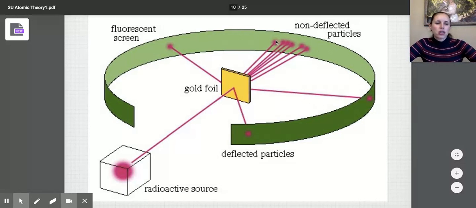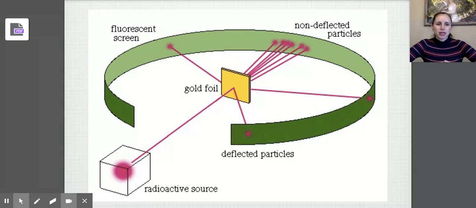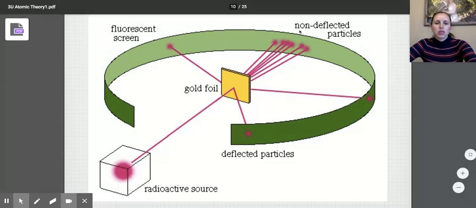Now, this is where Rutherford's experimental design comes into play and how genius it is. Even though he was expecting one thing to happen, he was ready for the unexpected. When designing this experiment, he was expecting most of the alpha particles to pass through. If you're expecting most of the alpha particles to pass through, most scientists would have set up a screen just right behind here.